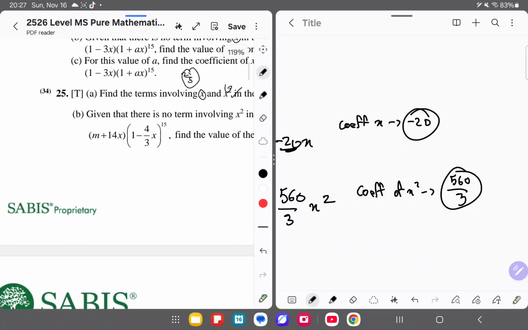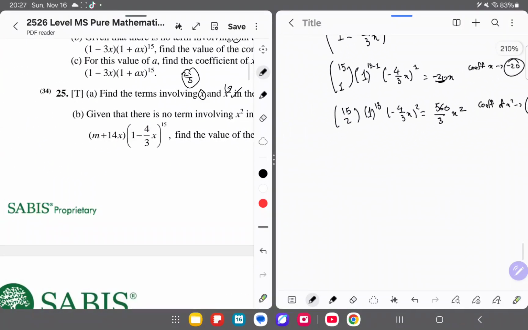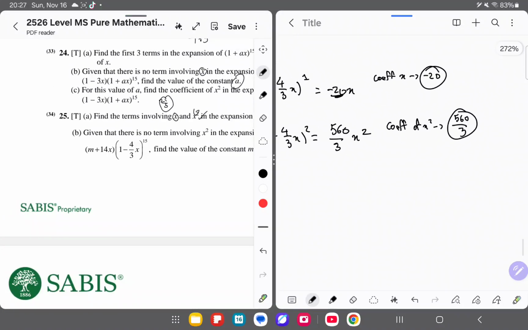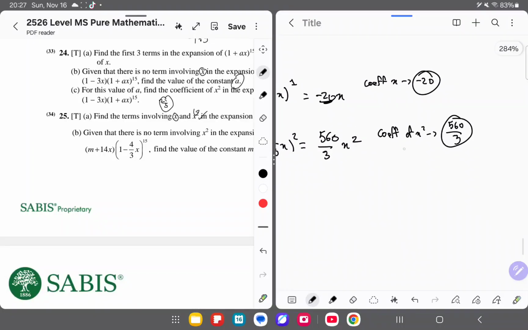Given that there is no term involving x power of 2 in the expansion of whatever this is. So here, what we do, well, let's say we just want to line up our expansion here, right? Let's line it up easy. Here we can just write dash dash plus, minus 20x, and then plus 560 over 3x power of 2, and then plus dash dash dash.